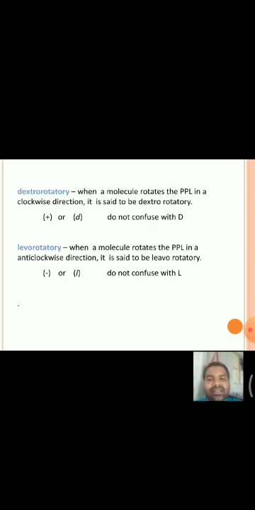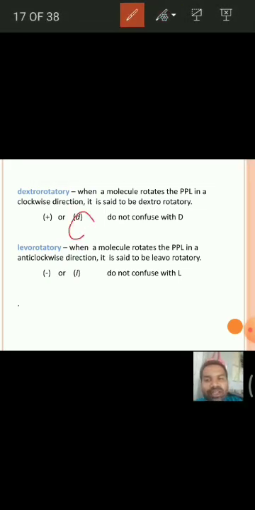Next, depending upon the direction of rotation, the molecules are classified into two types, dextrorotatory and levorotatory. Dextrorotatory means the molecule rotates the plane polarized light towards the clockwise direction. That molecule is said to be dextrorotatory and it is indicated with a small d or plus sign.